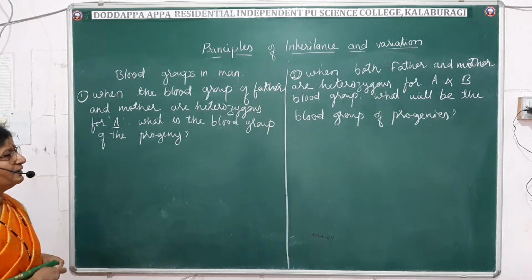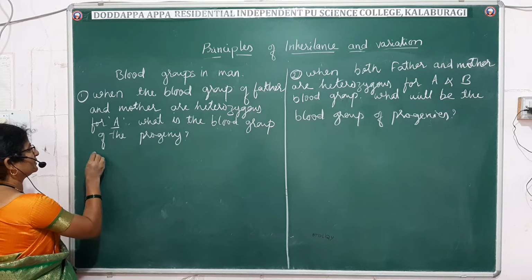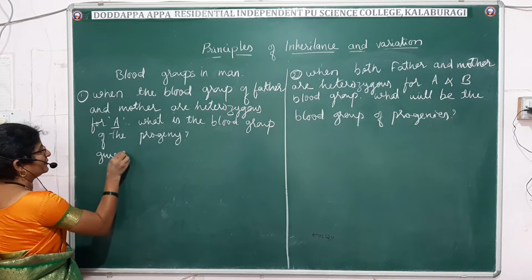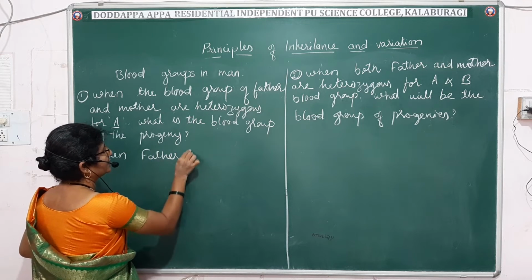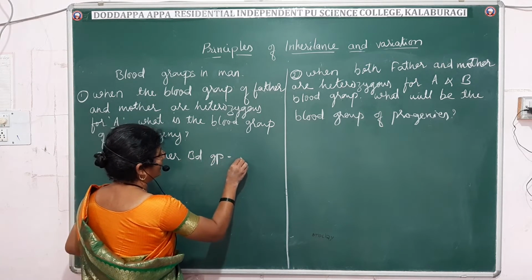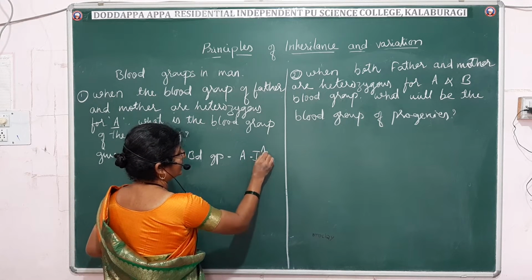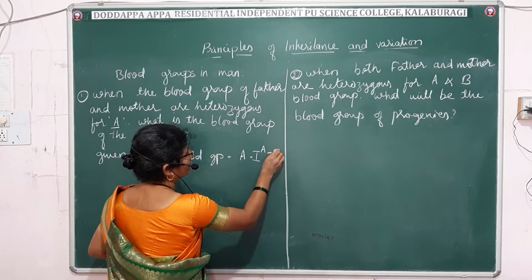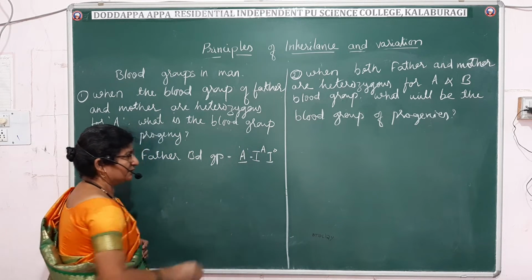So what is the given data? Father's blood group is A, that is heterozygous. What is the genotype? I^A I^O, the heterozygous condition that you have learned already.